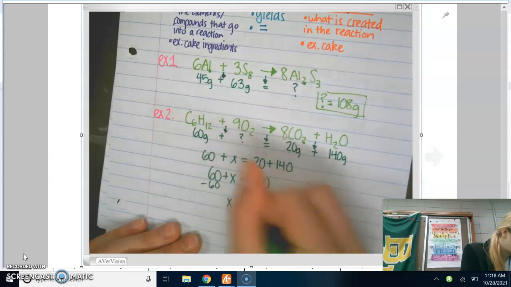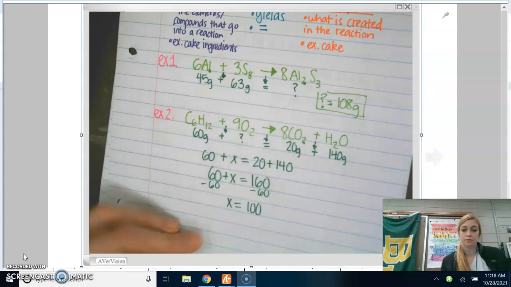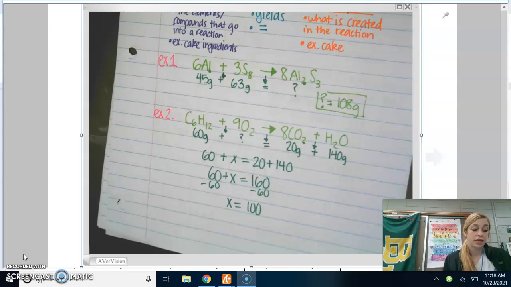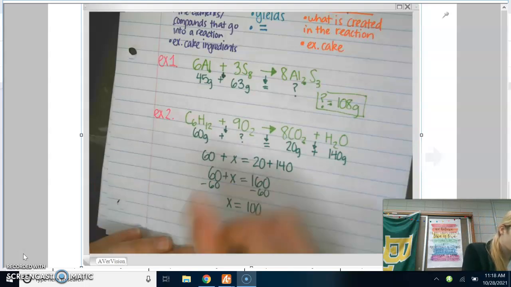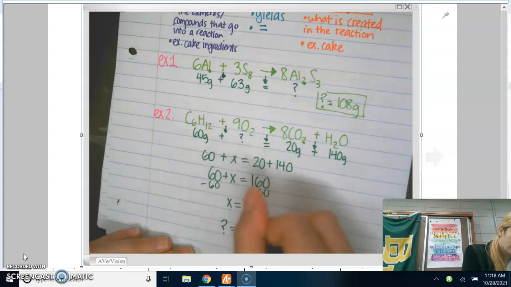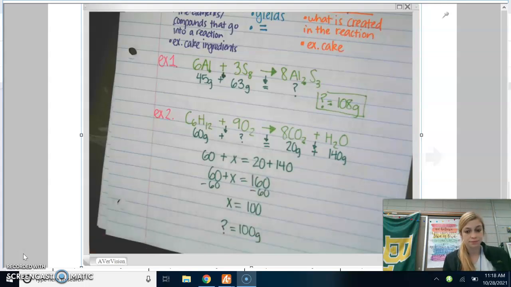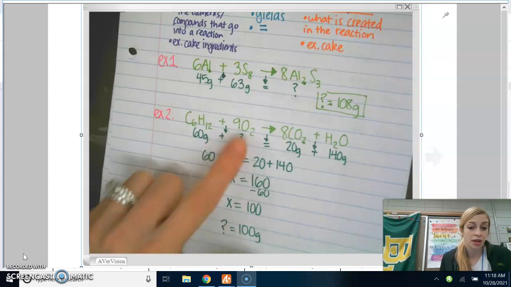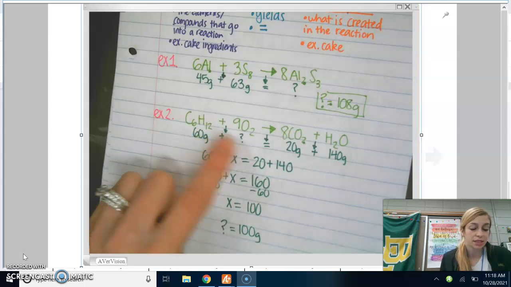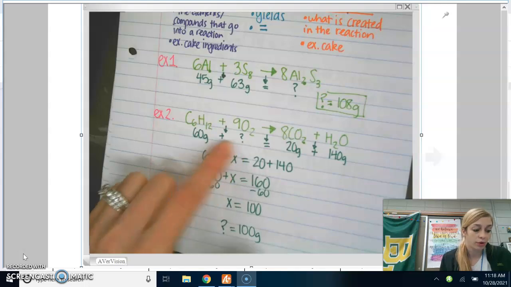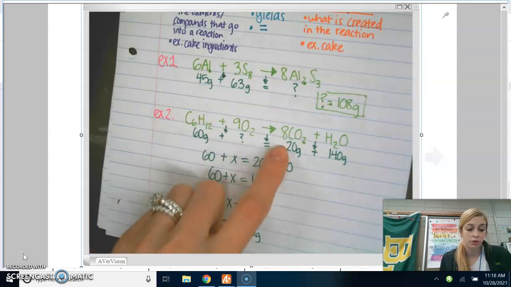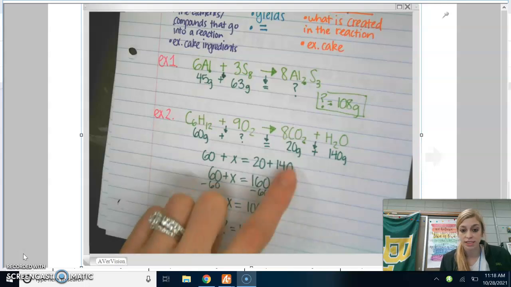So then x equals 100. So to answer our question mark, our missing reactant is 100 grams. And you can always go back and check your work. If you plug that 100 in here, you have 60 plus 100, so 160 equals 20 plus 140, 160.